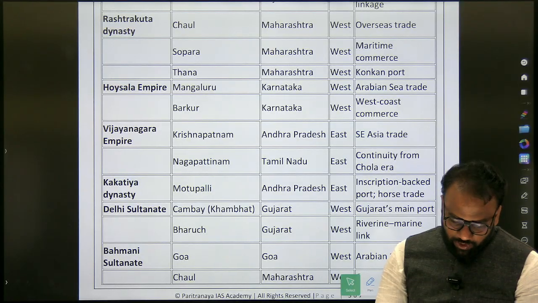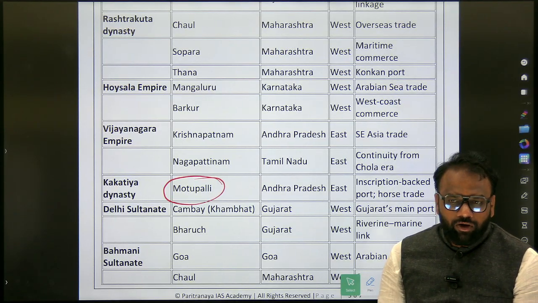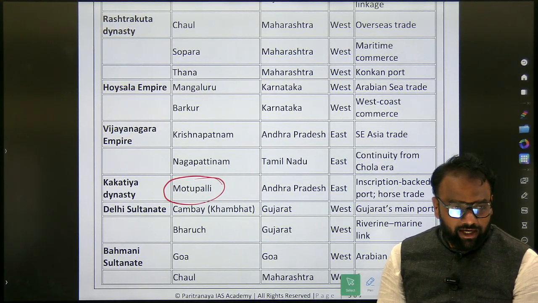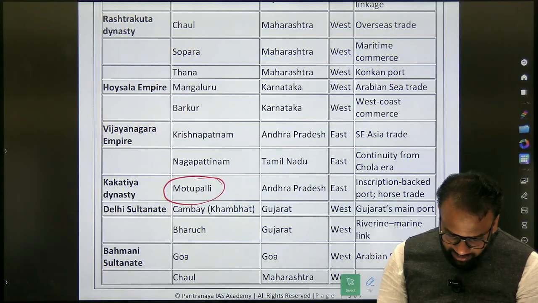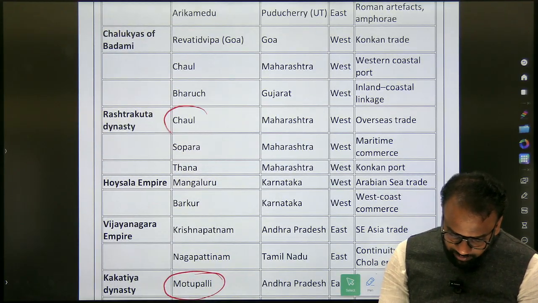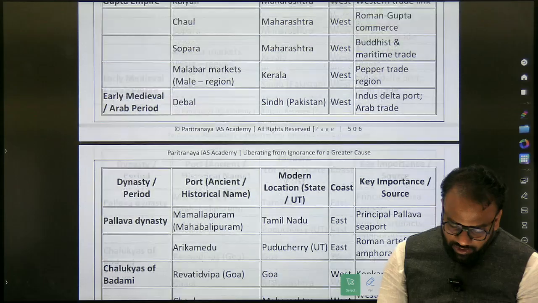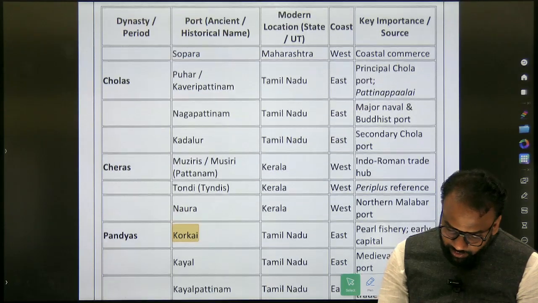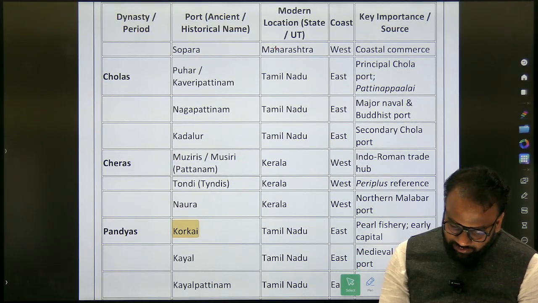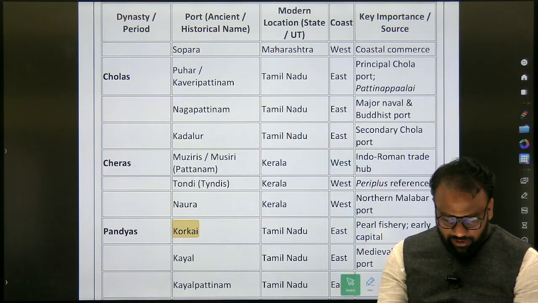See here, once they had asked a question on Motupalli. Okay, Motupalli is a port city associated with the Kakatiya dynasty. Some previous year they have asked. Next, once they have asked on Chaul. Okay, Chaul. So what you will do? So you can ignore these things. Otherwise, if you want, you can just find out the modern Indian state as well. You will complete this list.